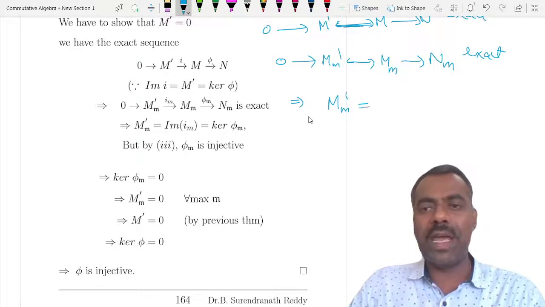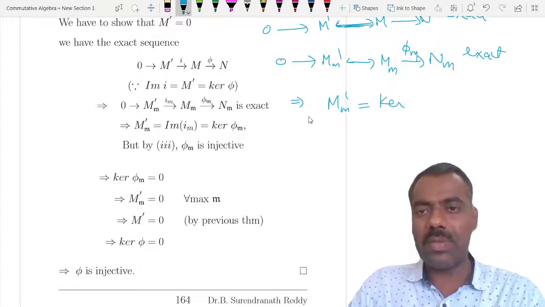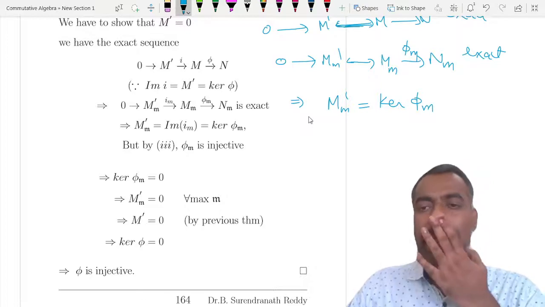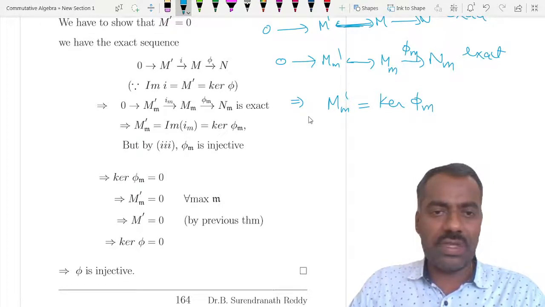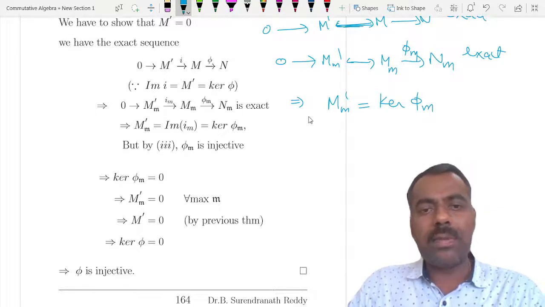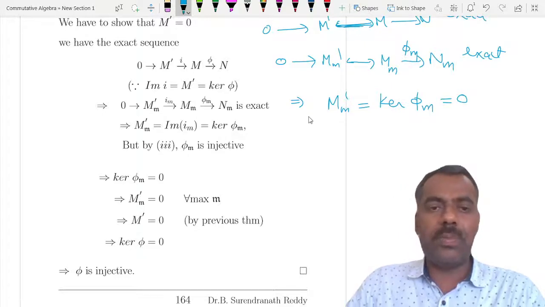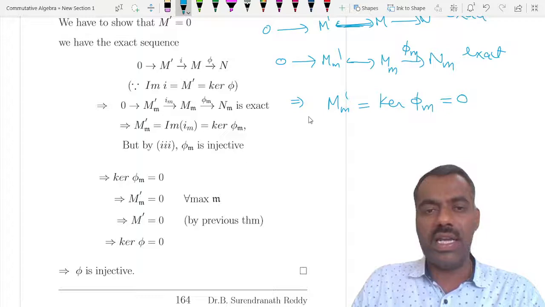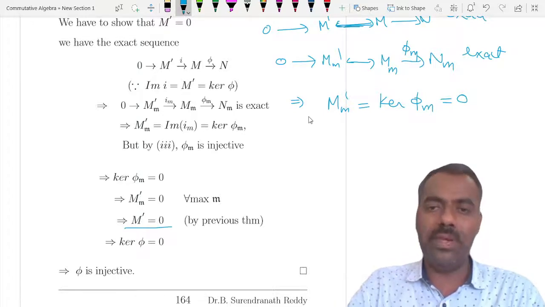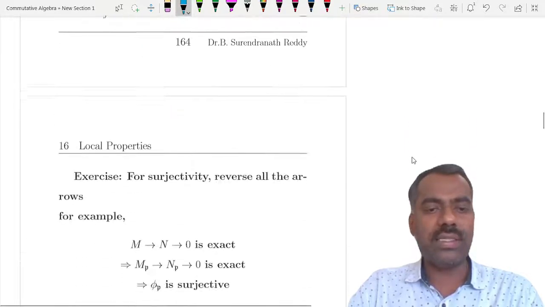So M prime localized is the kernel of this map, which is phi m. But we know that phi m is injective, that is what is given. So this is 0. What we have proved is that M prime localized at m is 0 for all maximal ideals m. That shows that M prime is 0 by the previous result. That means the kernel of phi is 0, therefore phi is injective.